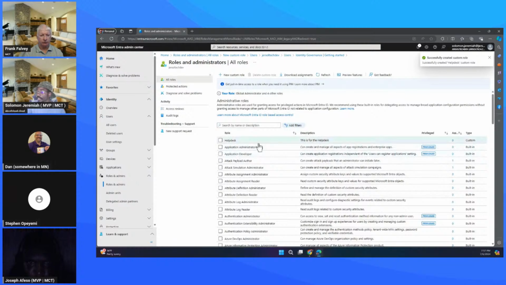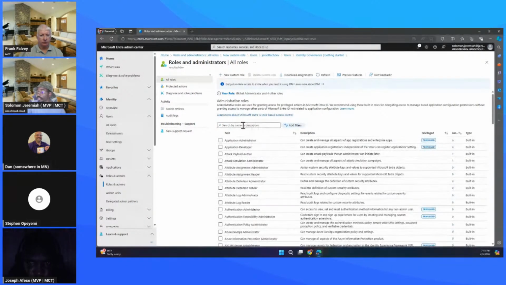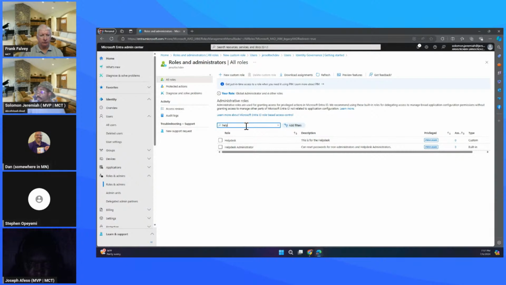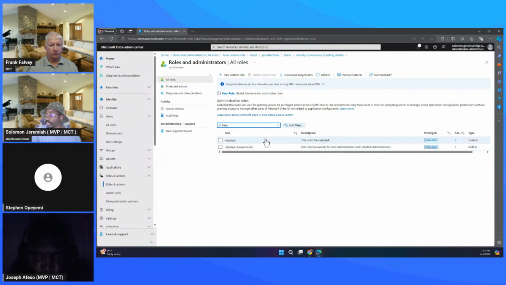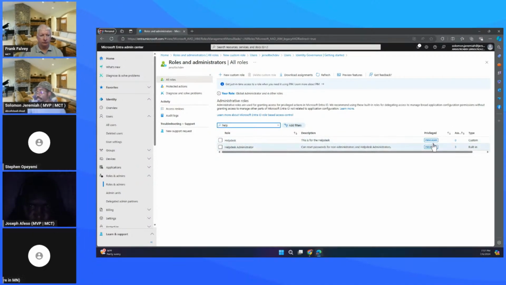So once I create this, was it the help desk I created? Let me refresh this. I know there is already help desk in, yeah. So I was trying not to give it the same name as the built-in. So if you look at this, you see I have the help desk, and this is the description, and you can see the type is showing custom, and you can see the tag is actually showing privileged.